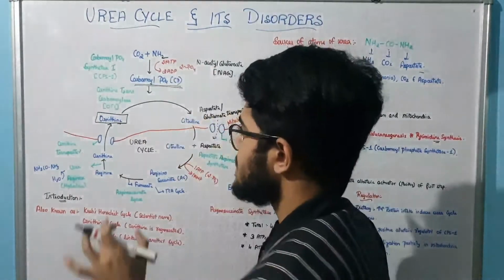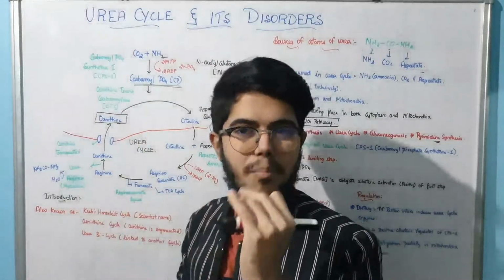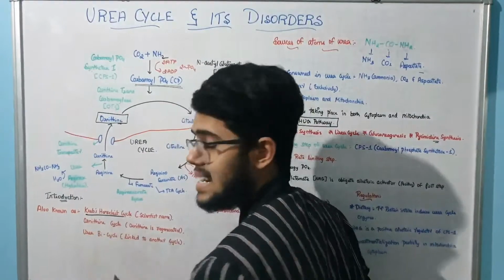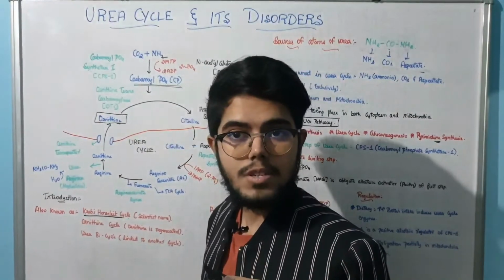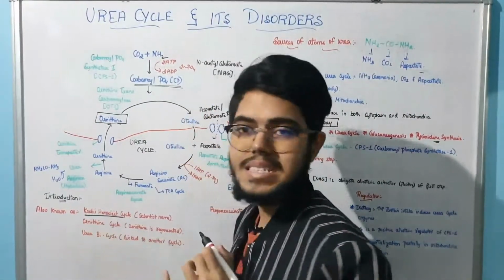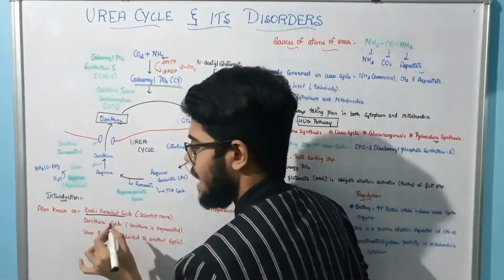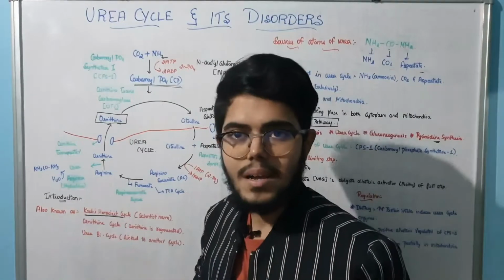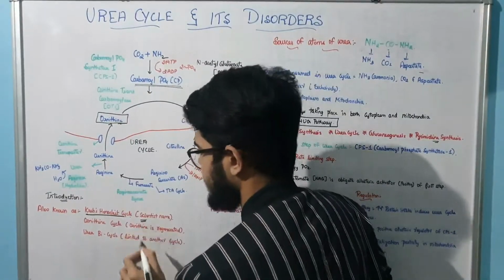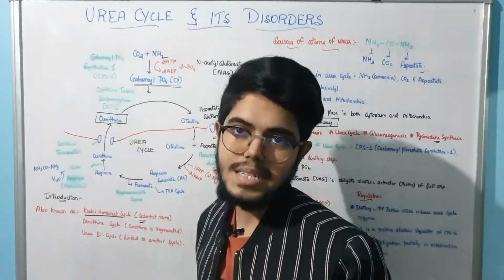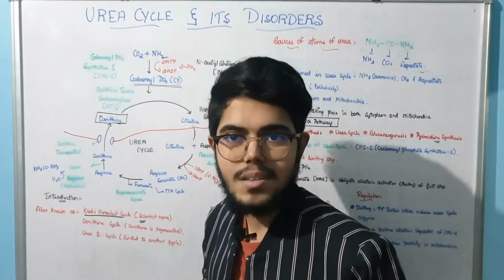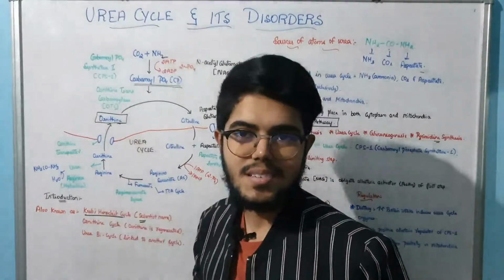This urea cycle has three important names to be remembered. The first is the Krebs-Henseleit cycle. It's not the Krebs cycle. Remember, students, it is the Krebs-Henseleit cycle. Why have they named it like this? Because it is named after the scientists who discovered the urea cycle. So if they ask in the exam to explain the Krebs-Henseleit cycle, you have to draw the urea cycle, right?